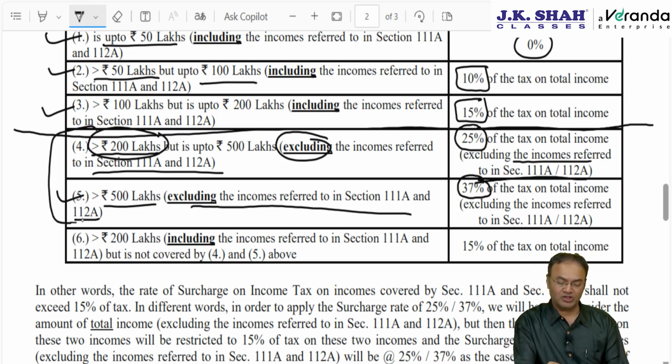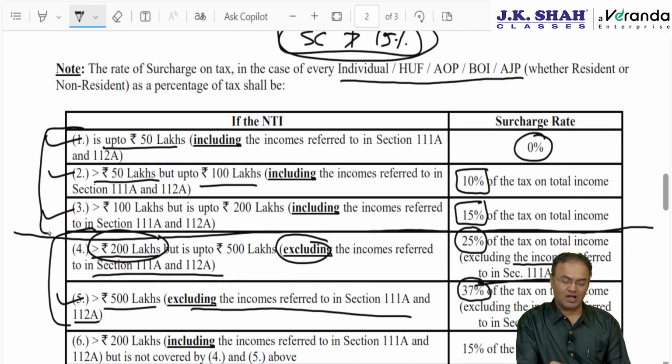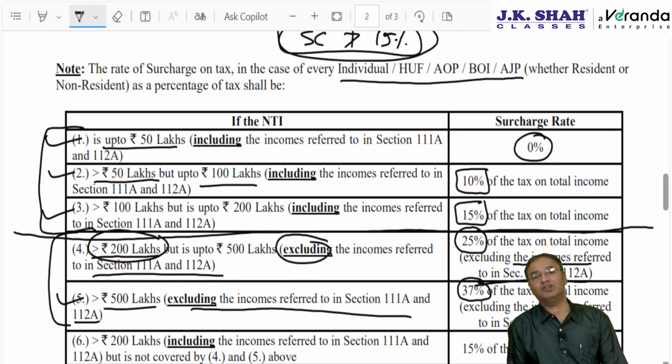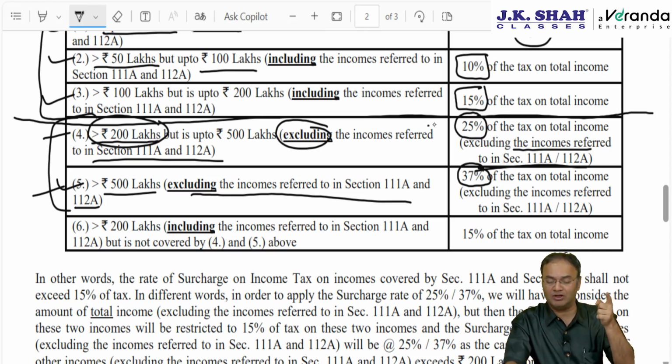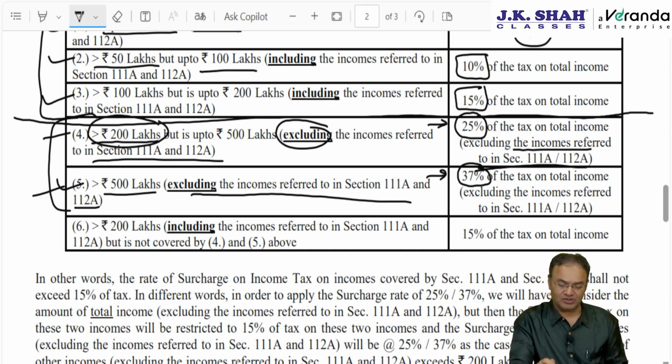So here for these 2 points, up till now the problem did not arise because income was well within the 2 crore mark, where the surcharge itself was otherwise also not more than 15%. Problem will be when the income exceeds 2 crore. If the income exceeds 2 crore or 5 crore without these 2 special incomes, then surcharge rate on tax on other income will be 25 or 37%, and the tax on these 2 incomes will be subjected to surcharge at the rate of 15%.